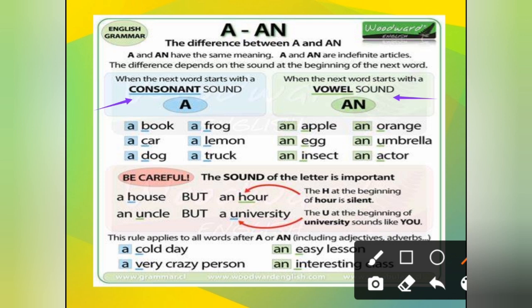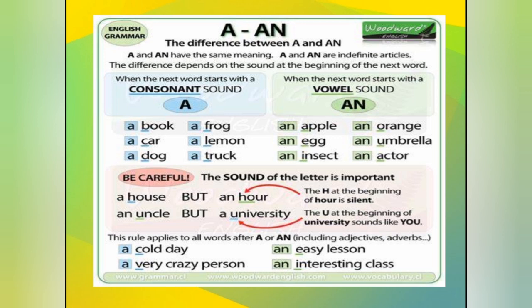Okay, that's why here we are going to use a university. So always, do not go through the letters, you have to go through the sounds. Fine. This rule applies to all words after a or an, including adjectives and adverbs also, like, see, a cold day, a very crazy person.